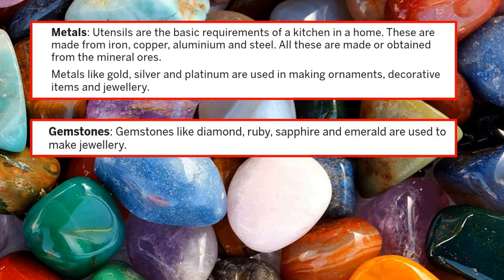Next is gemstones. Gemstones like diamond, ruby, sapphire, and emerald are used to make jewelry. And sometimes we use diamond dust. When you cut the diamond into shape, you will get some dust out of it. So that is also hard. It is used as a scrubbing material sometimes. You have diamond-tipped knives to cut glass, because diamond is the only substance that can cut glass. So you have a few other uses of these, but mainly in jewelry.